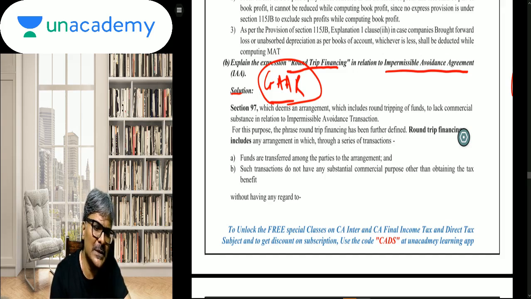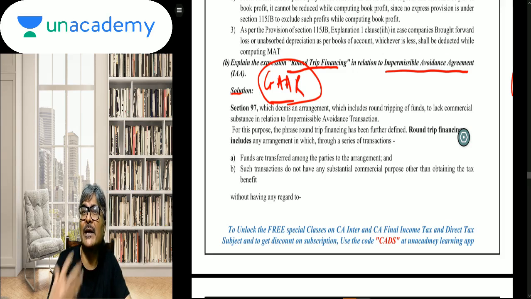The best way, students, I should tell you one thing. Again, I'm repeating to all the Jan and May 21 students: sometimes these kinds of theory questions pose a challenge, in that students are not in a position to articulate themselves very properly. I've been telling this again and again: whenever you know the concept but are not in a position to articulate or express it well, what did I tell you?